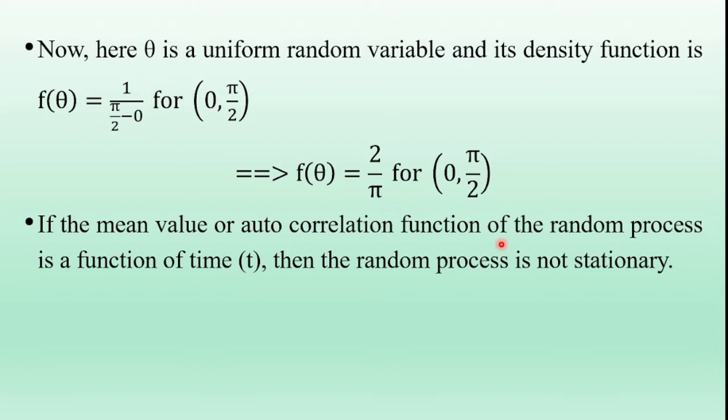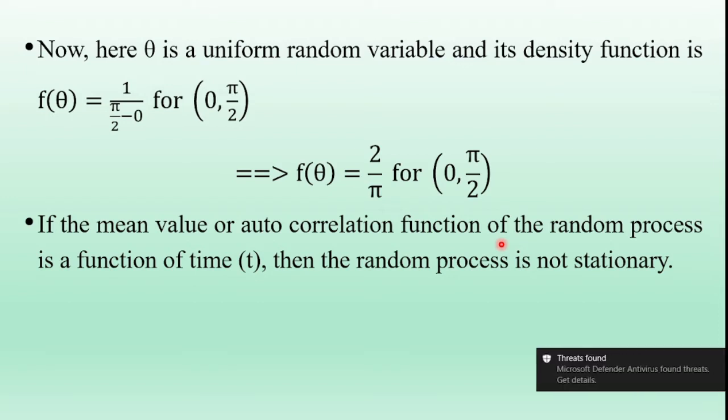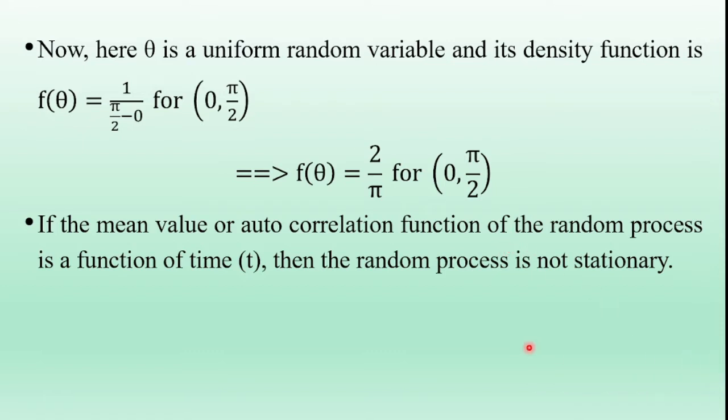So the condition for a stationary random process: if the mean value and correlation function of the random process are functions of time, then the random process is not stationary. If the mean of the random process is a function of time t, then it is known as a non-stationary process, and if the autocorrelation function of the random process is also a function of time, then the random process is said to be a non-stationary random process.